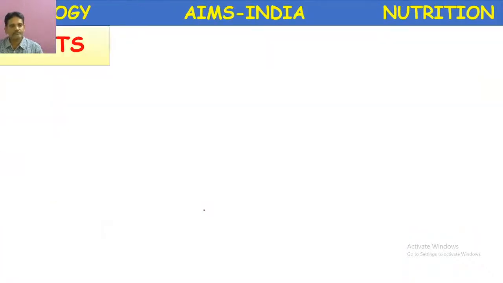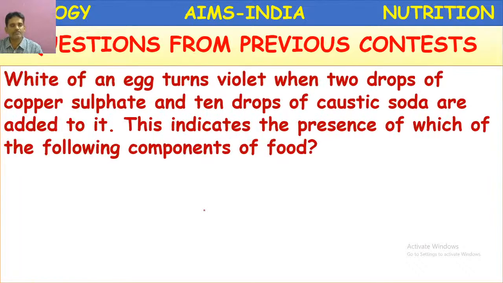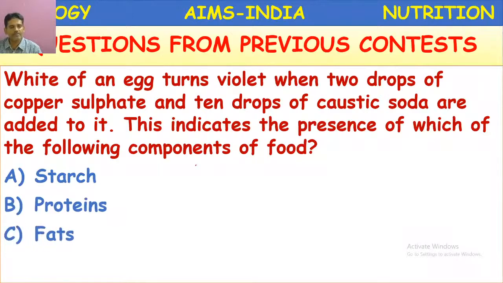Next question. White of an egg turns violet when 2 drops of copper sulfate and 10 drops of caustic soda are added to it. This indicates the presence of which of the following components of food? Starch, proteins, fats, proteins, and vitamins. So, which is the correct option?